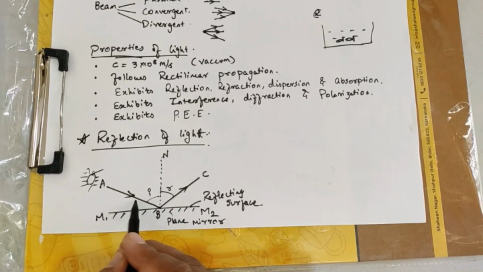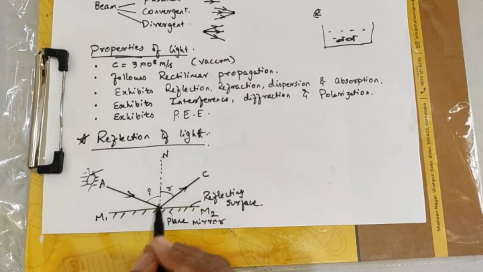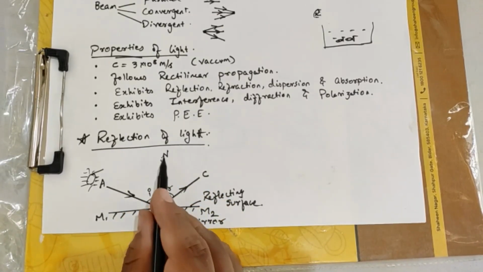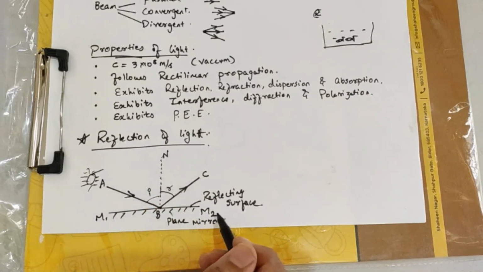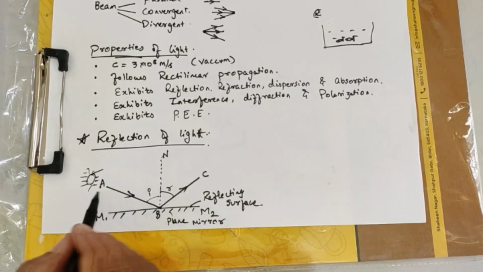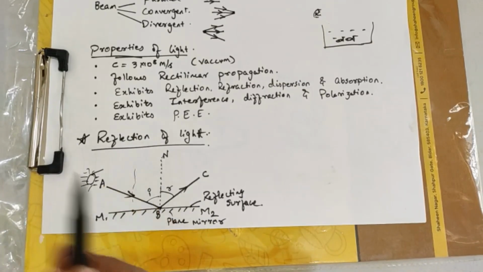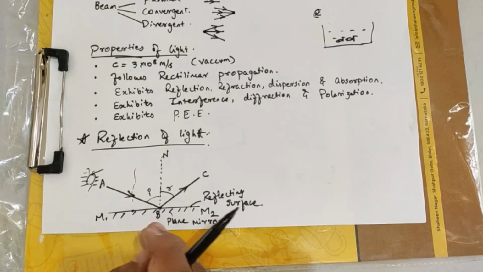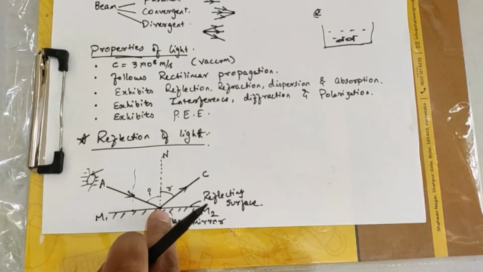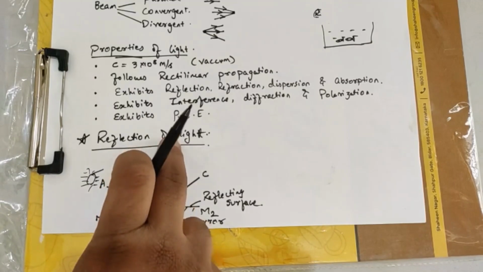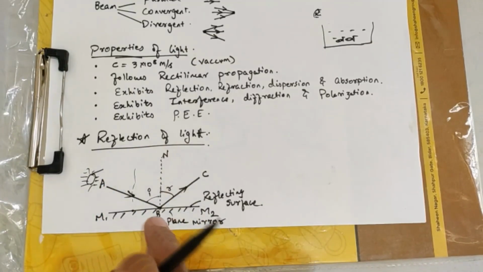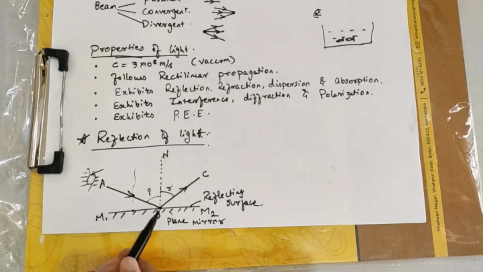Angle between AB and BN. What is BN? BN is the normal at the point of incidence. Normal is just an imaginary line drawn for our understanding, and it is always drawn perpendicular to the reflecting surface. If B was somewhere else, I would have drawn a perpendicular line there. So wherever the light ray is incident, that is where you draw a perpendicular and you call that perpendicular the normal at the point of incidence. So the point of incidence is B.